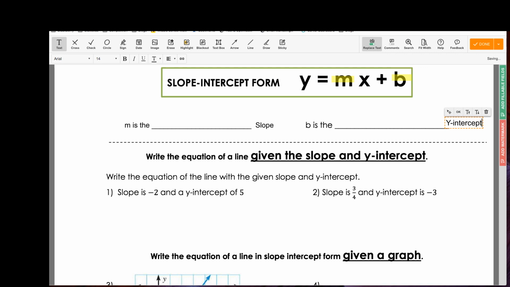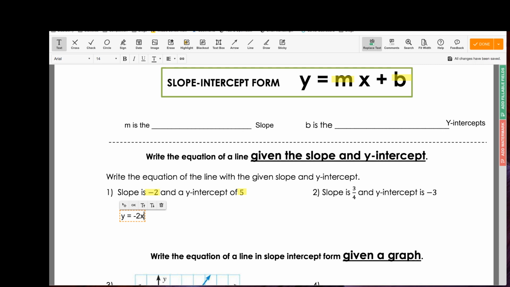So let's look at the first example. It says, write the equation of the line given the slope and the y-intercept. So in this particular case, our slope is -2 and our y-intercept is 5. So we're just going to recreate the equation plugging in these values. So I start off with my y equals, my slope is -2, and I'm plugging that in.